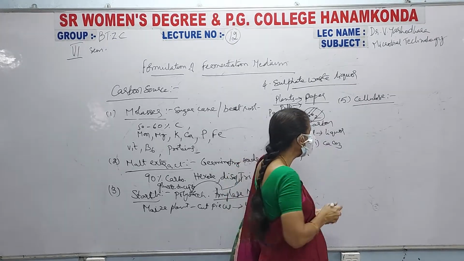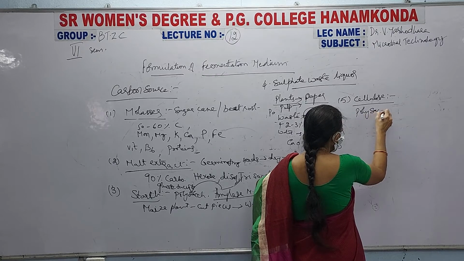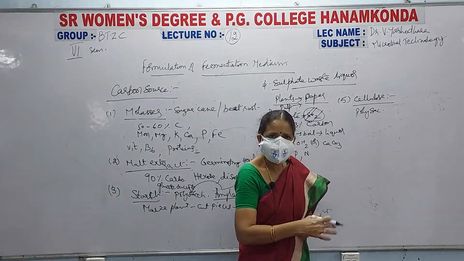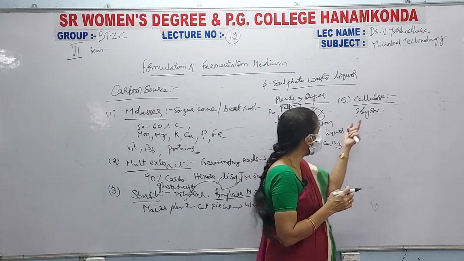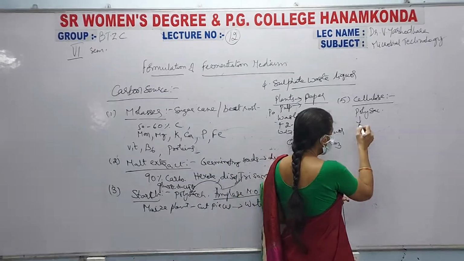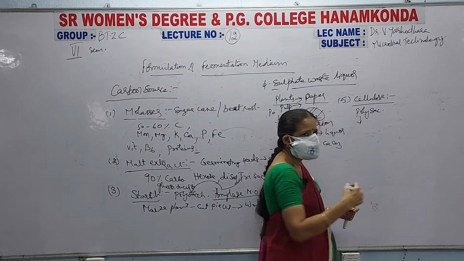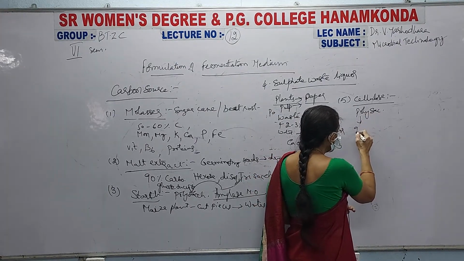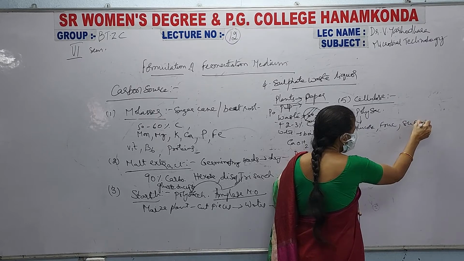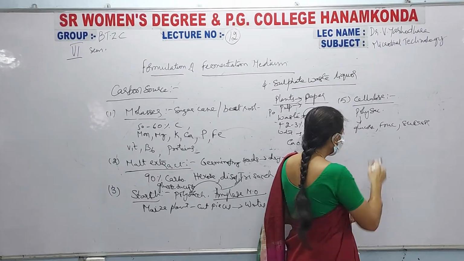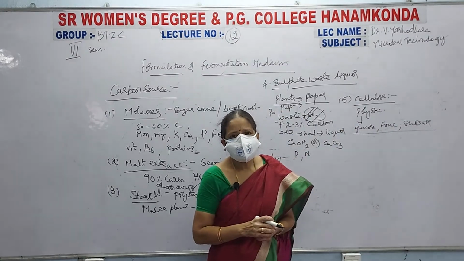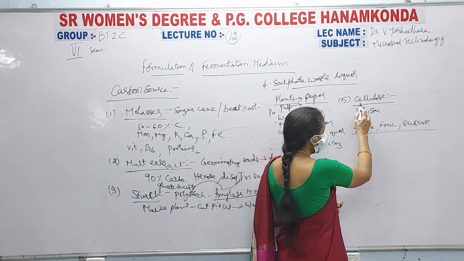Why? Because cellulose, as all of you know, is a polysaccharide, just like starch. As cellulose is a polysaccharide which helps in the construction of the plant cell wall, you can take any plant and use it as a material. As it is a polysaccharide, it is broken into glucose, fructose, sucrose, like that. Mono and disaccharides are produced by the action of the microorganisms, and these are used for the growth of the other microorganisms. So, cellulose is also used.